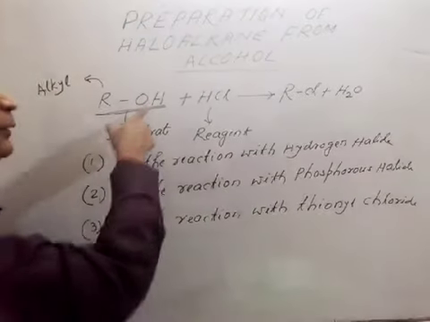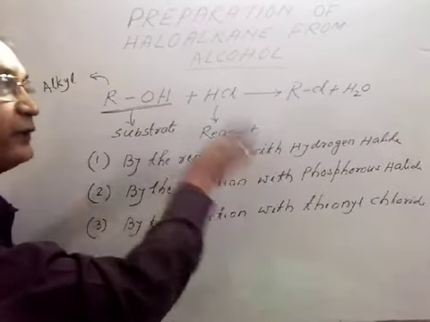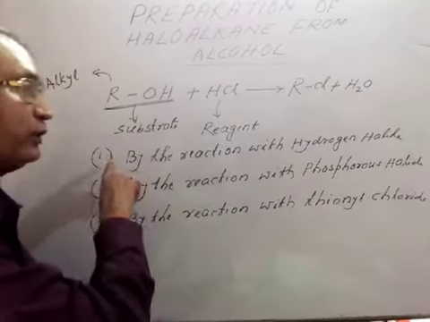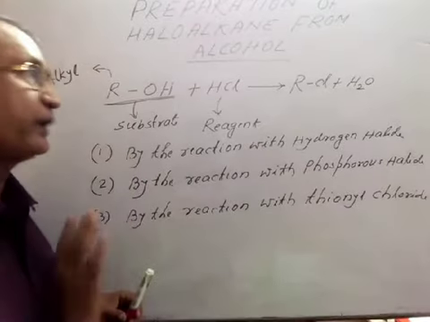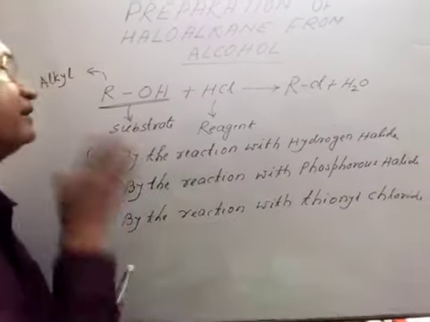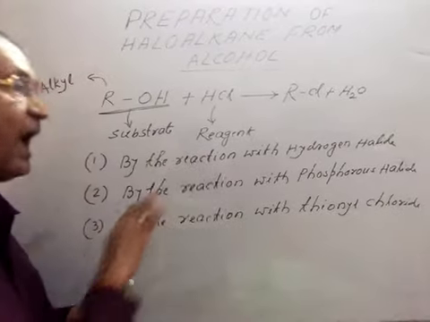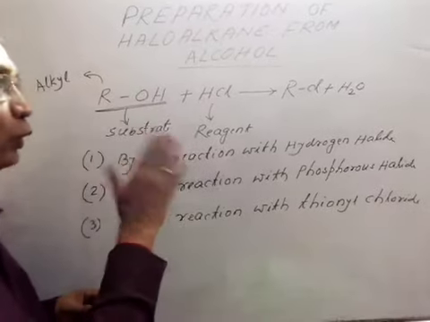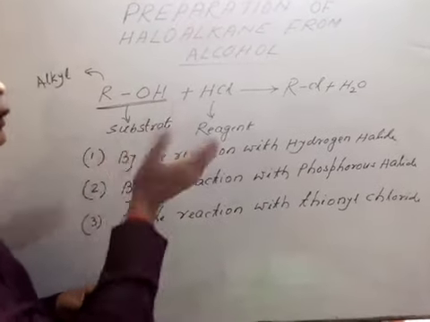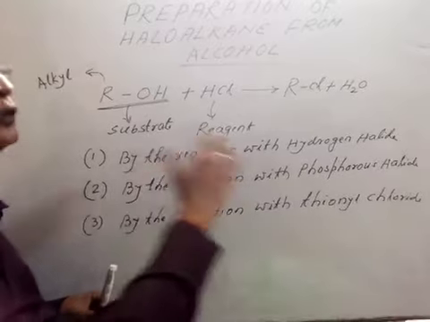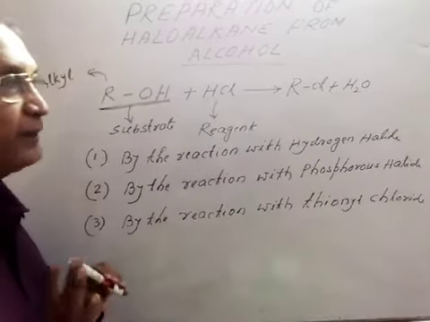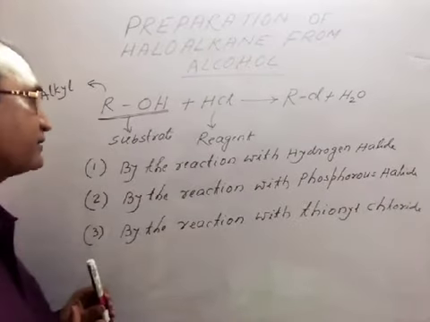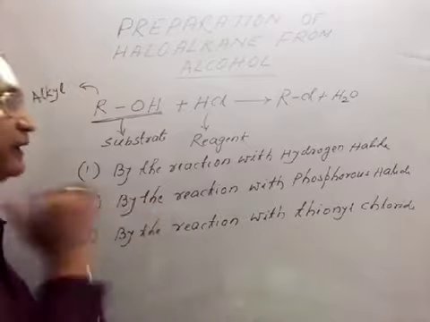The reaction between alcohol and hydrogen halide can give haloalkane. The reaction between alcohol and phosphorus halide can give haloalkane. And the reaction between alcohol and thionyl chloride can give chloroethane, chloropropane, that is alkyl chloride only. So these are the three methods. Now we will discuss the methods one after another.